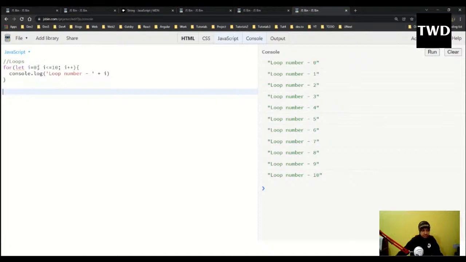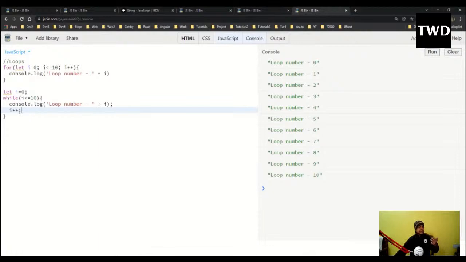So for the while loop, what I will do first is let i = 0. Then the while loop will be there, with the condition, and then i++. So this is much more obvious. You see what is happening. let i = 0, so i is 0. So it will work like this only.